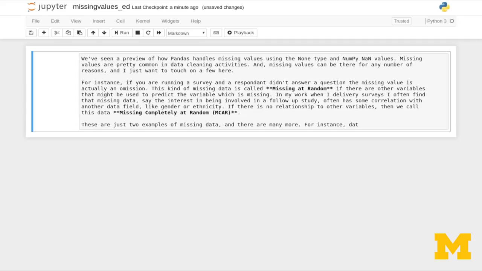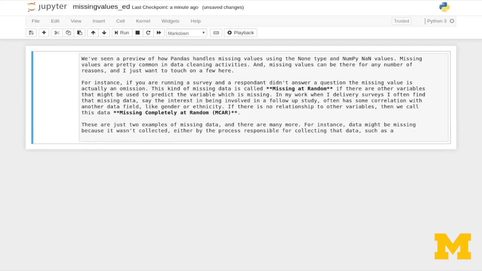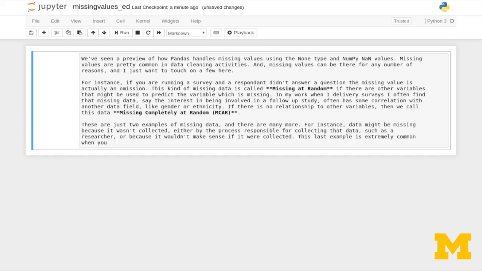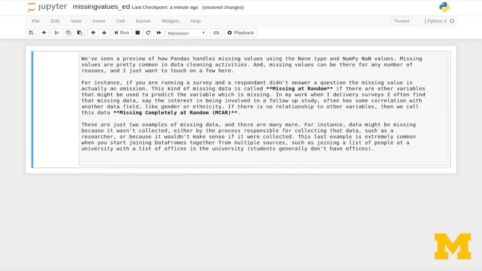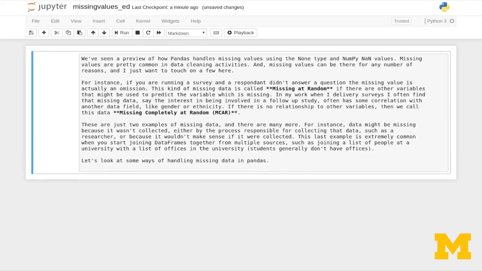For instance, data might be missing because it wasn't collected, either because of the process responsible for collecting the data, such as the researcher, or because it wouldn't make sense if it were to be collected. This last example is extremely common when you start joining data frames together from multiple sources, such as joining a list of people at a university with a list of offices in a university. Students don't generally have offices, but they're still people at the university. So let's take a look at some ways of handling missing data in Pandas.